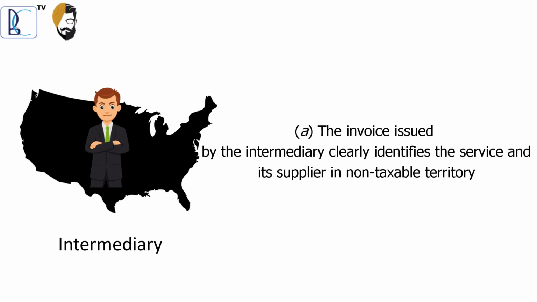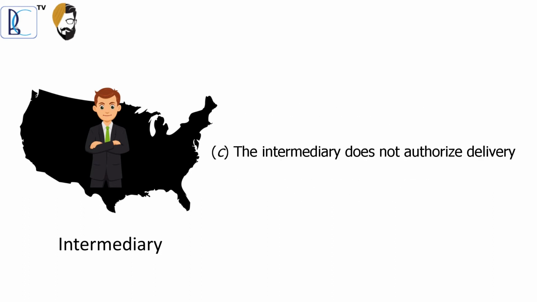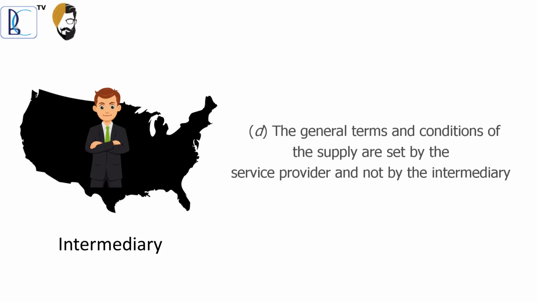A. The invoice issued by the intermediary clearly identifies the service and its supplier in non-taxable territory. B. The intermediary neither collects or processes payment in any manner nor is responsible for the payment between the non-taxable online recipient and the supplier of such services. C. The intermediary does not authorize delivery. D. The general terms and conditions of the supply are set by the service provider and not by the intermediary.